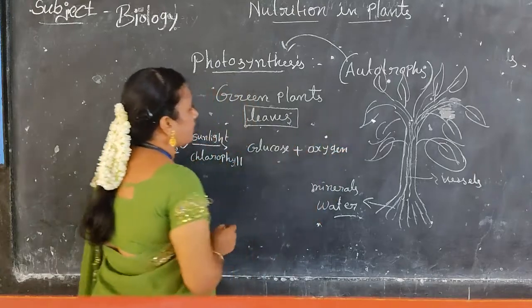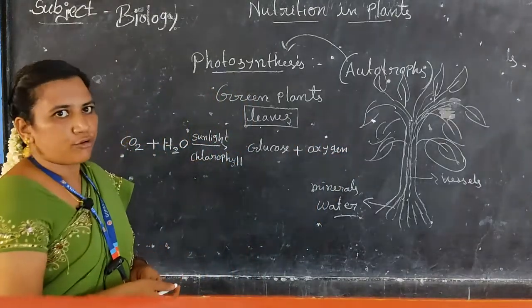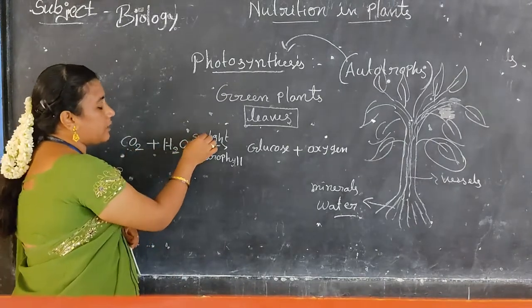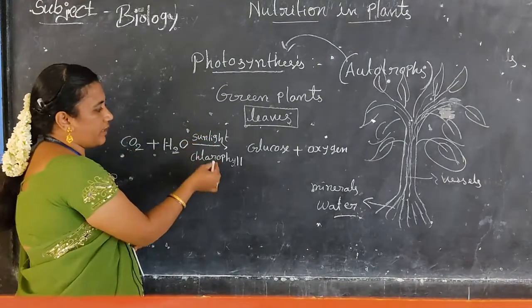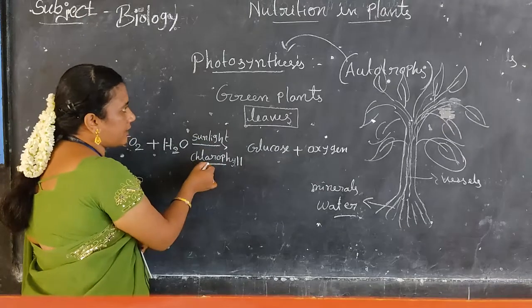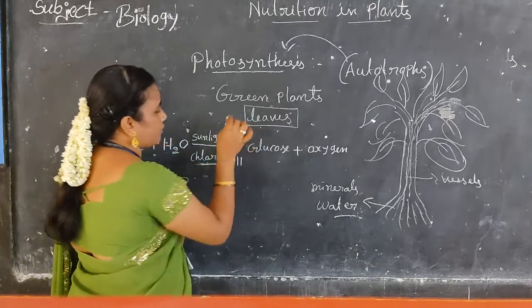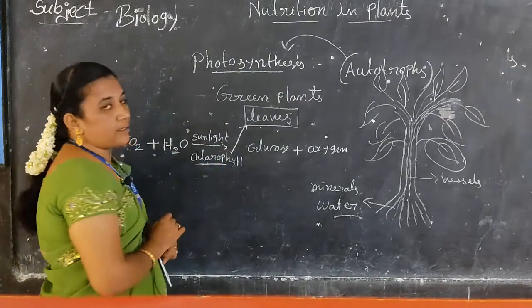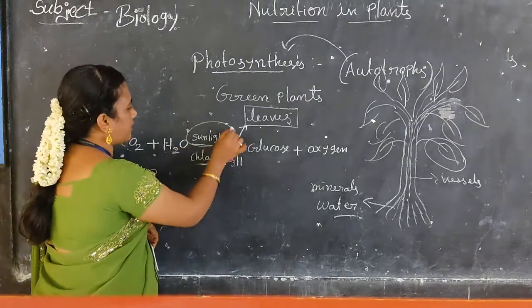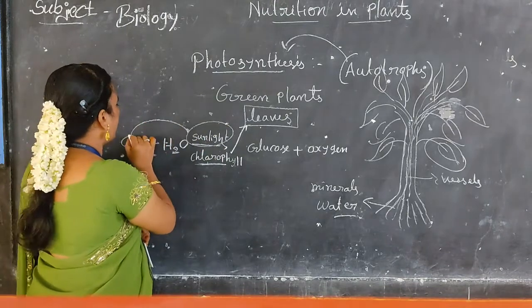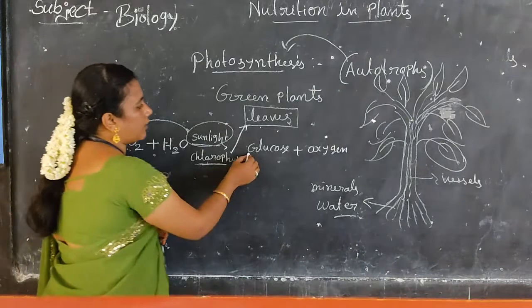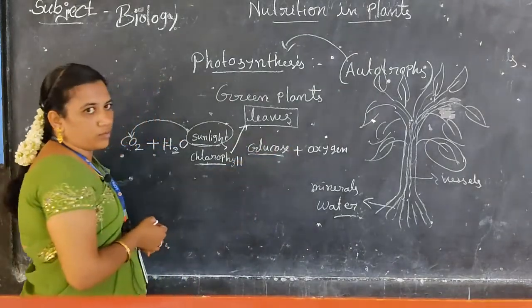This is the equation for photosynthesis: carbon dioxide and water, in presence of sunlight and chlorophyll. This chlorophyll pigment is present in leaves.